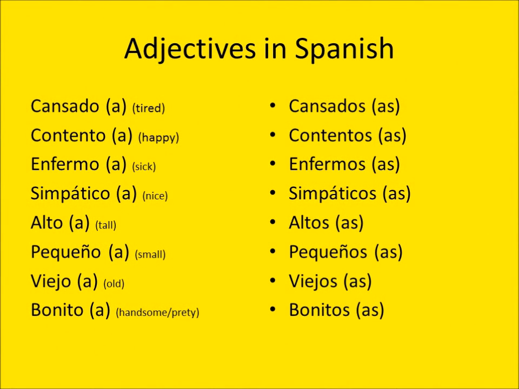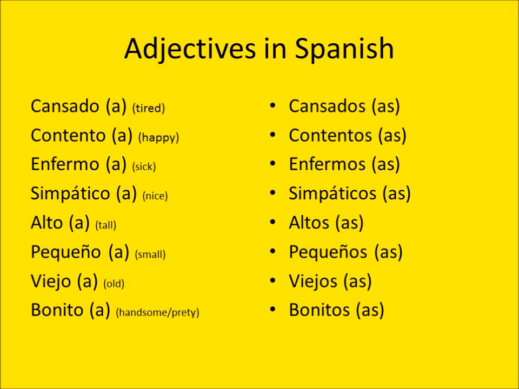To finalize our lesson, I'm going to give you some examples of adjectives in Spanish, and I'm going to use those adjectives with the verb ser or the verb estar. And again, it depends if you want to say that something is permanent or if something is temporary.